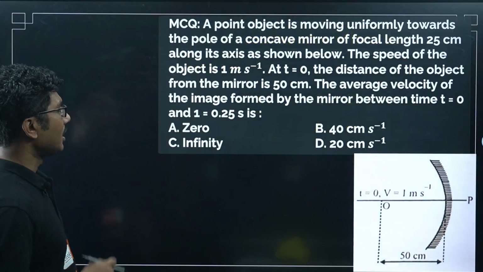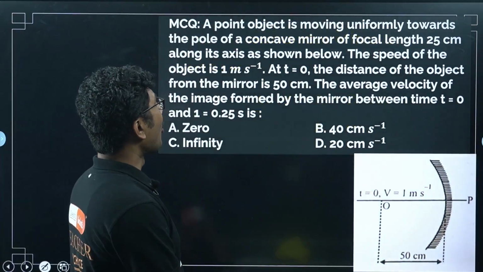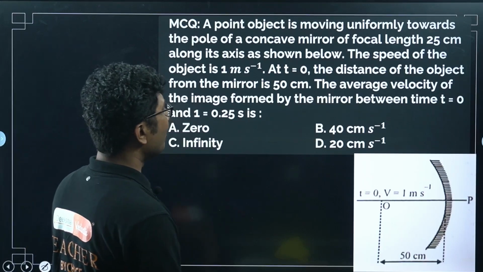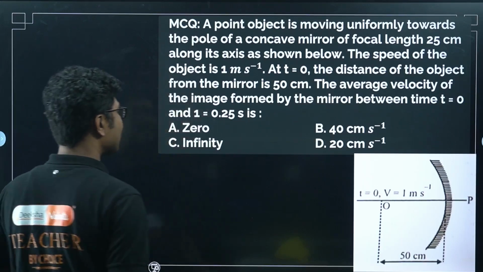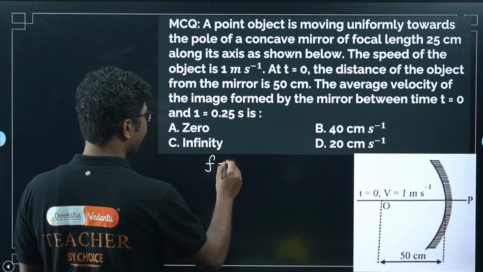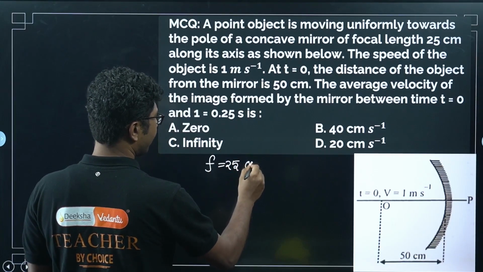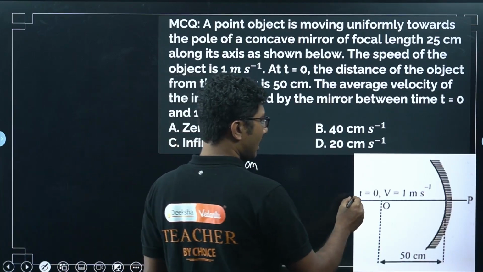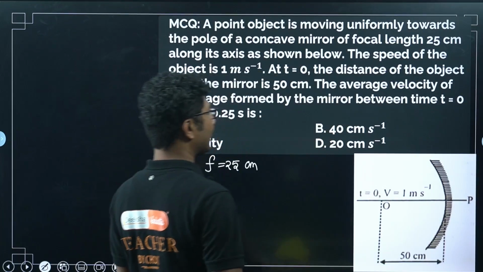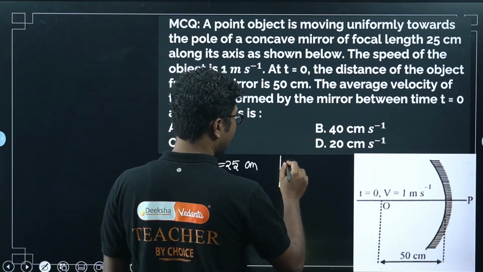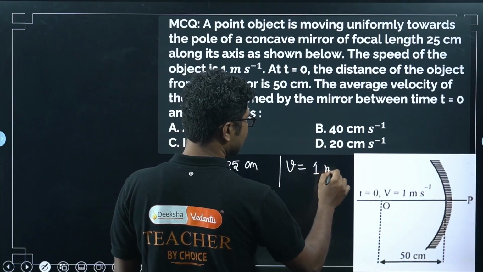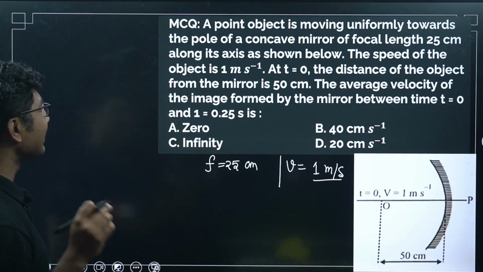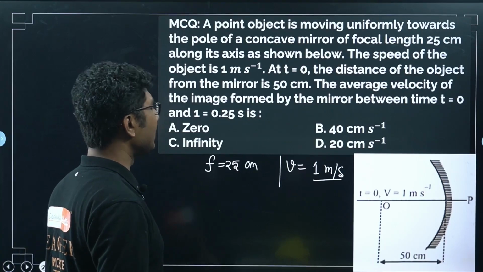Now let's look into a numerical problem. A point object is moving uniformly towards the pole of a concave mirror of focal length 25 centimeter. So focal length f is given, 25 centimeter, along its axis as shown below. The velocity of the object is 1 meter per second. Now the speed of the object is 1 meter per second. At t equals 0, the distance of the object from the mirror is 50 centimeter.